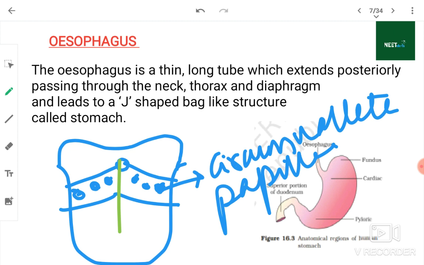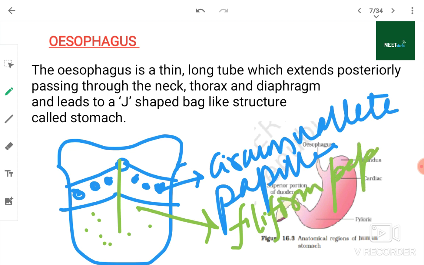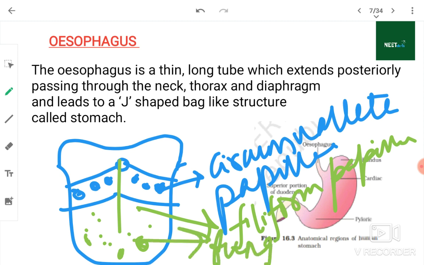Now, some on this side will have these small dots, which will be filiform papilla. Filiform papilla. And some large ones will be your fungiform papilla. Fungiform, F-U-N-G-I, fungiform papilla.